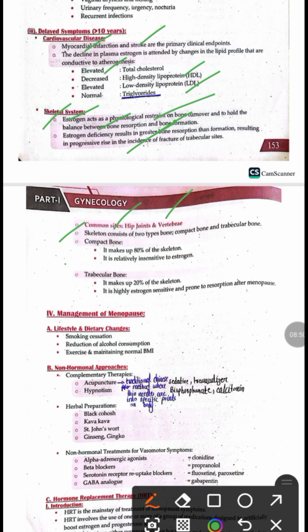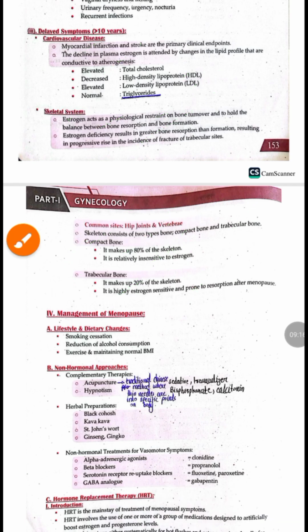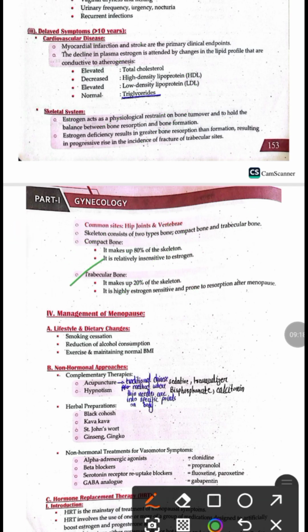Usually the skeleton is composed of two types of bone, the compact bone and the trabecular bone. The compact bone makes up about 80% of the skeleton, and it is insensitive to estrogen, whereas the trabecular bone constitutes 20% of the skeletal bone, and it is highly sensitive to estrogen and more prone to resorption after menopause. So in menopause, there is increasing risk of fracture of bones made of trabecular bone.